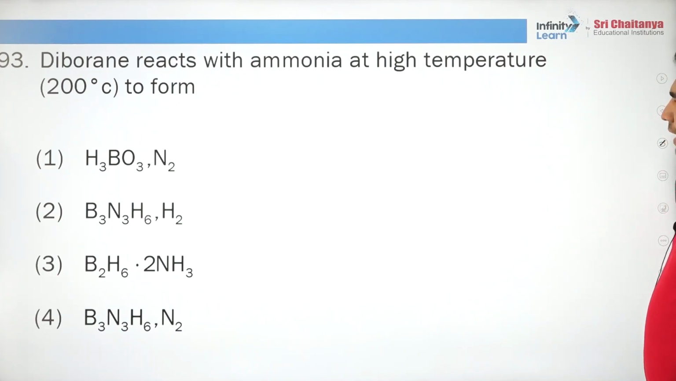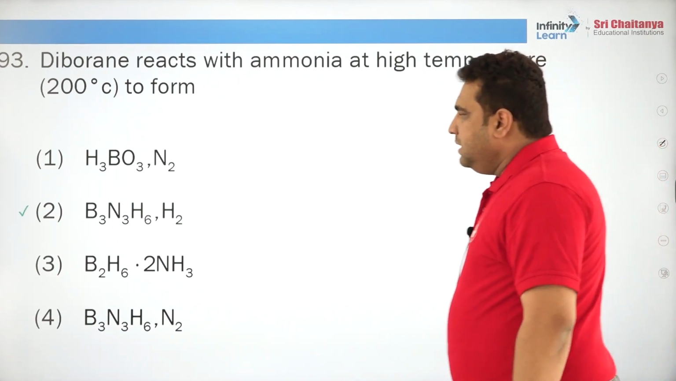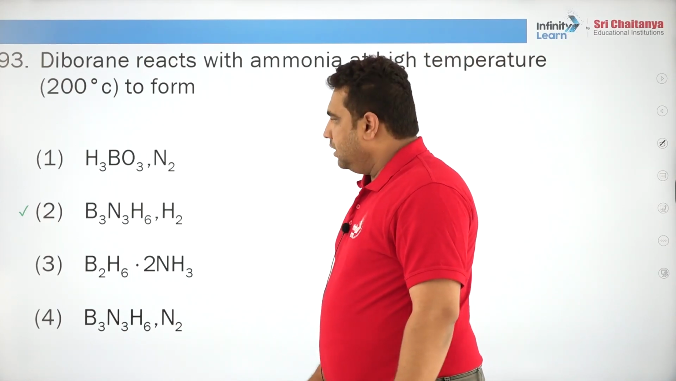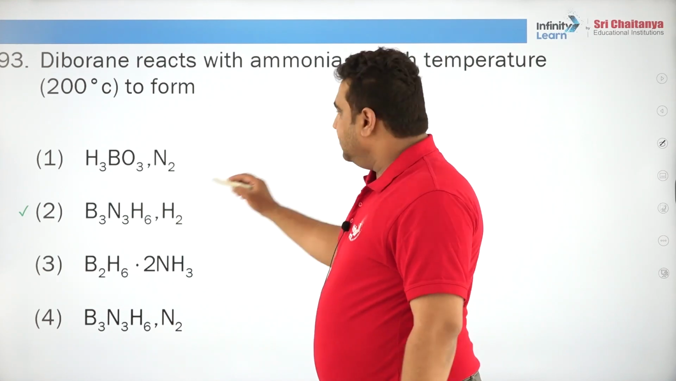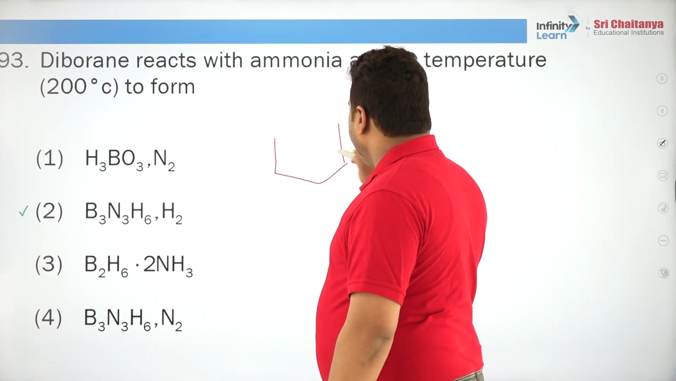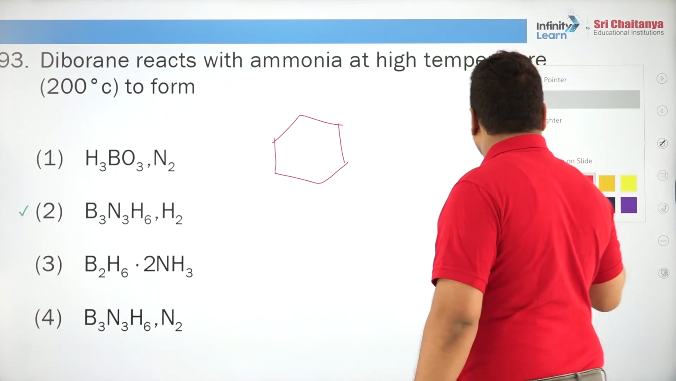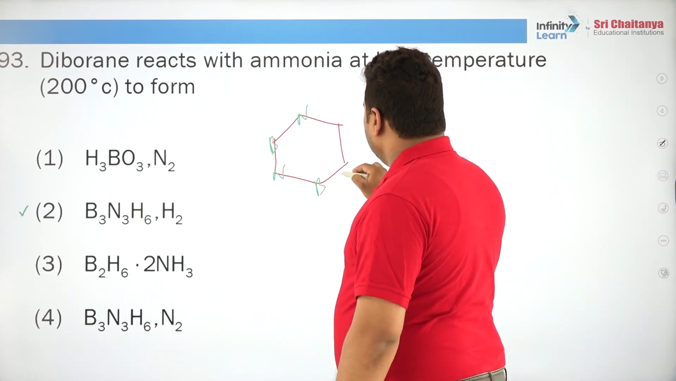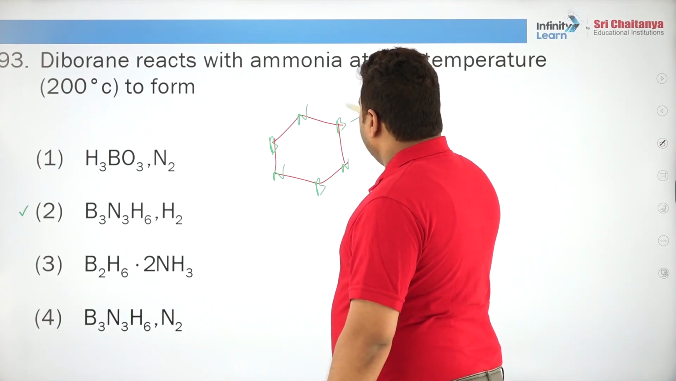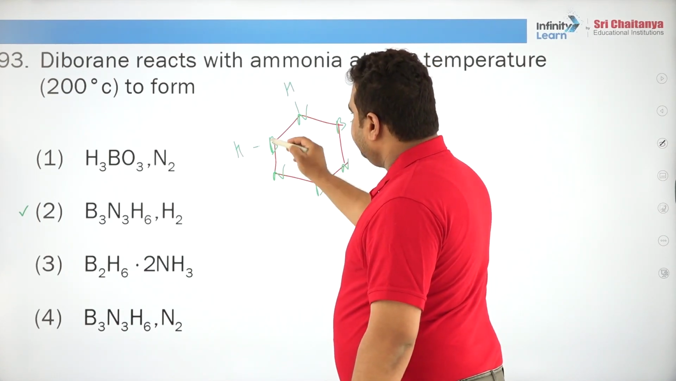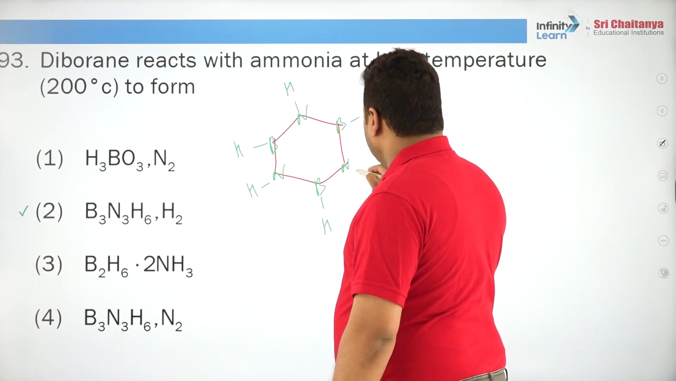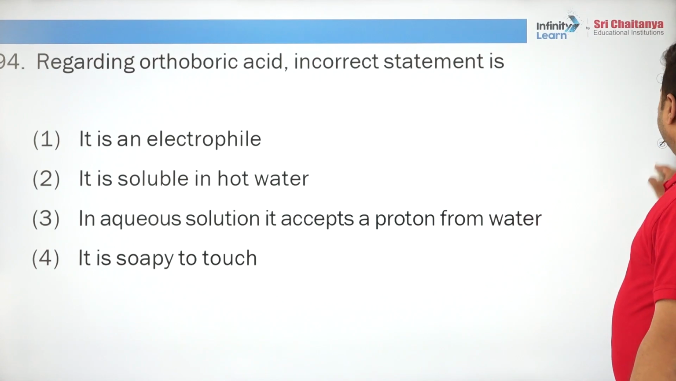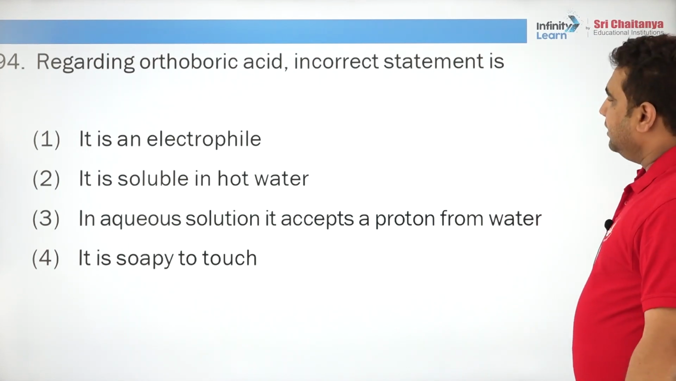Diborane reacts with ammonia at high temperature to form B3N3H6, which is commonly called borazole. Are you following? Inorganic benzene. Nitrogen, boron, nitrogen, boron, nitrogen, boron, and each possesses a hydrogen atom. Regarding orthoboric acid, the incorrect statement.